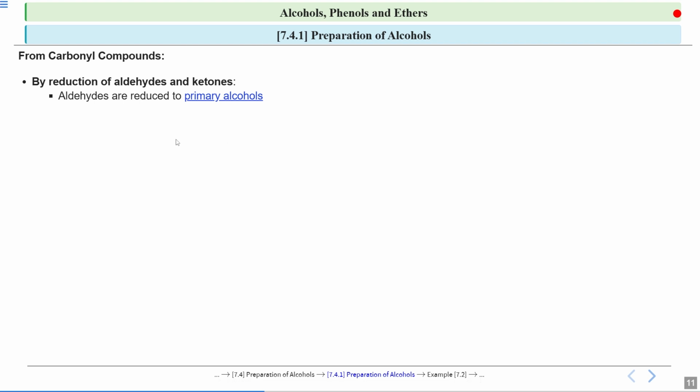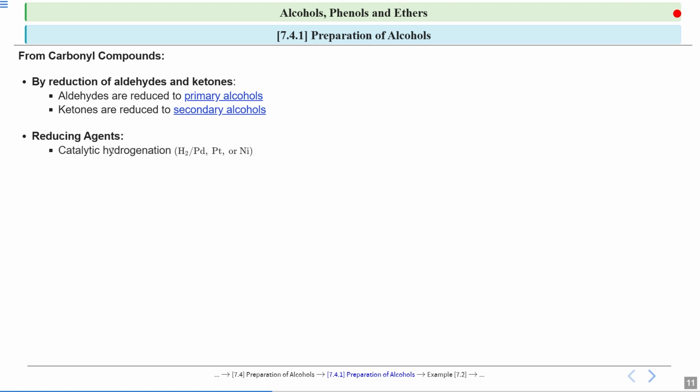Aldehydes are reduced to primary alcohols and ketones are reduced to secondary alcohols. So you need to remember this point. Whenever you take aldehydes, they get reduced to primary alcohol, and whenever you take ketones, they are reduced to secondary alcohols.